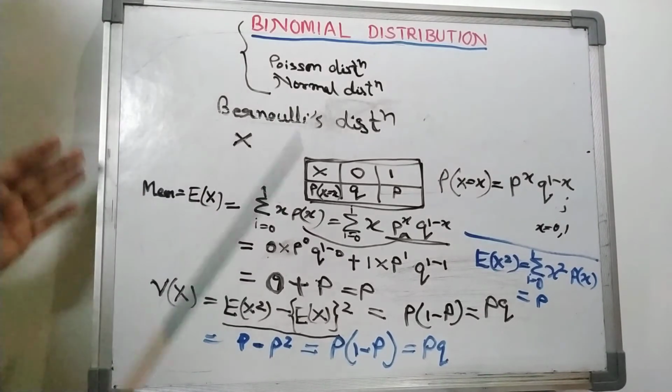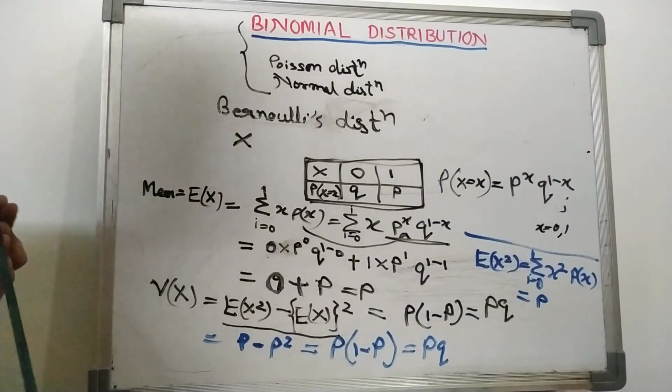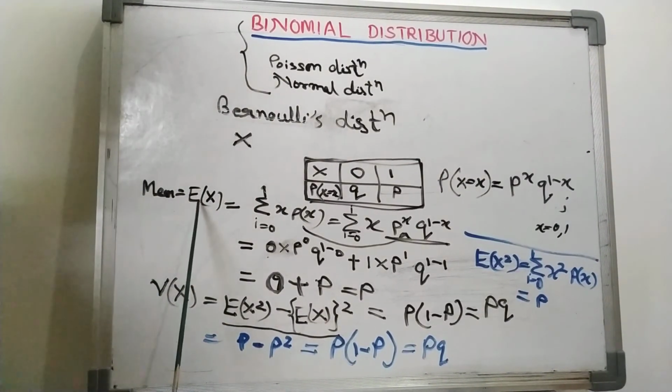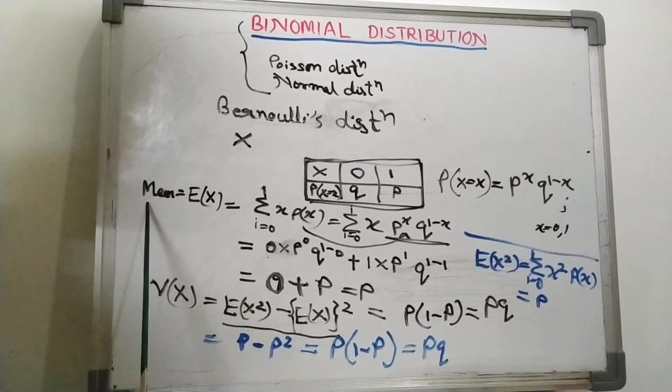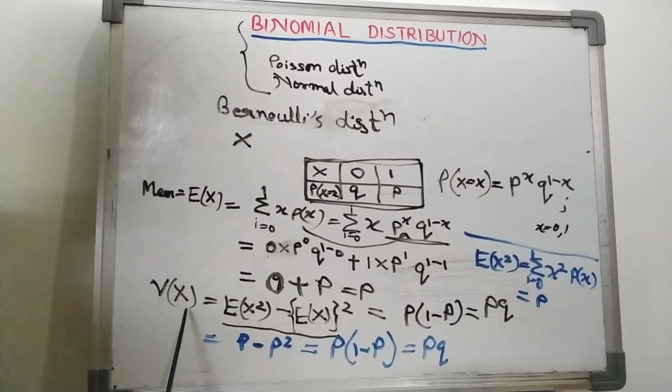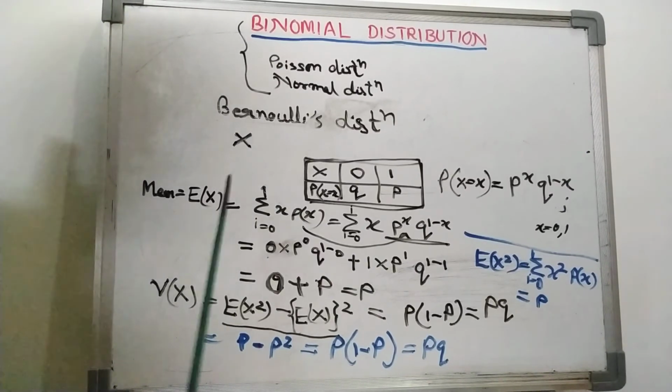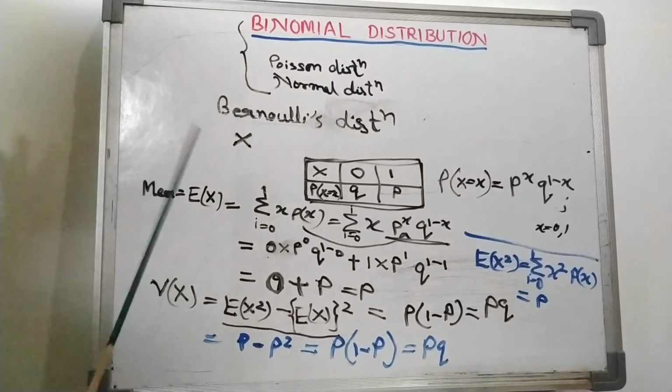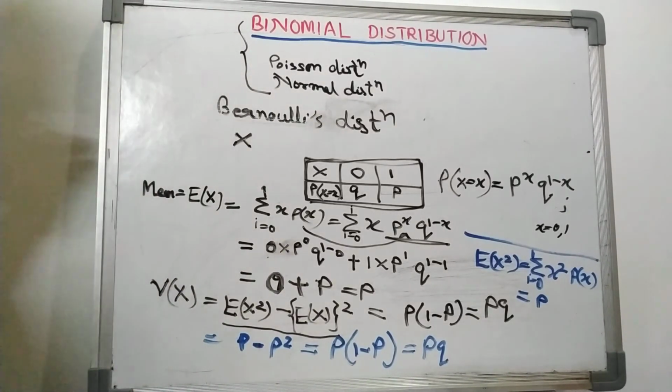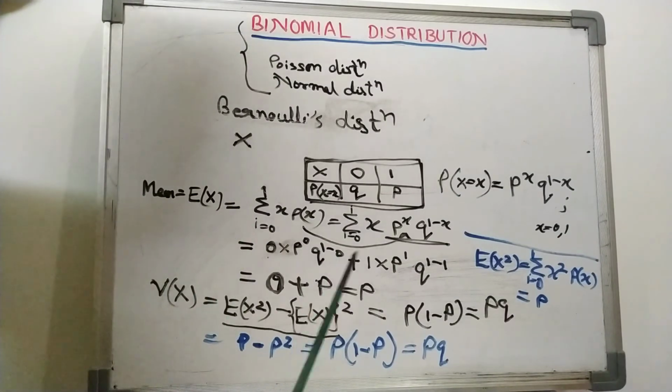Then we need to find the mean and variance of the Bernoulli distribution. Mean is this, expectation of x is the mean, and V(x) is the variance of the random variable x. This is the formula. Hope you can do these things. First write down what a trial is, then what a Bernoulli trial is, the Bernoulli distribution, and the constants of the Bernoulli distribution. Thank you.